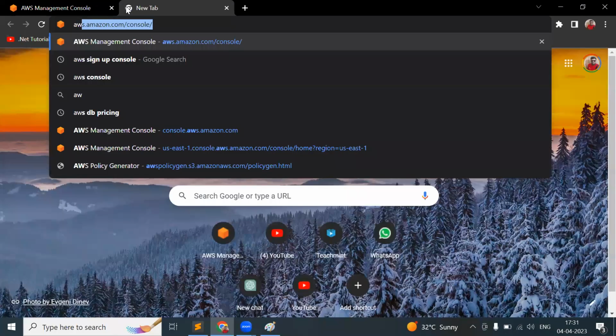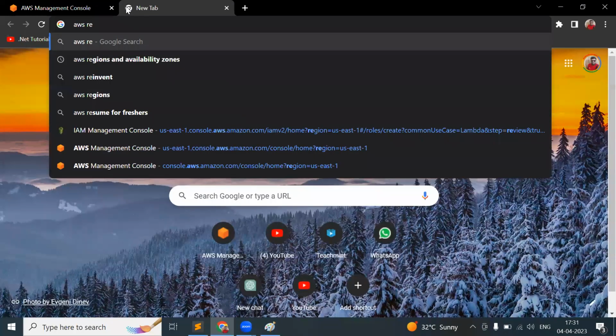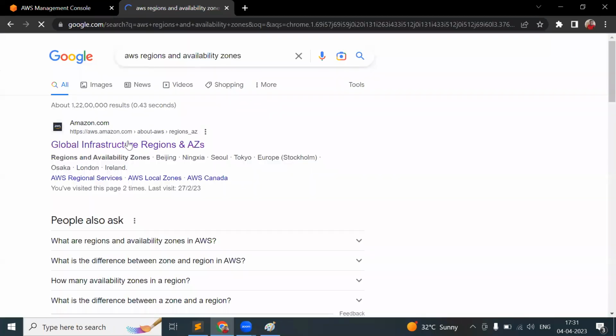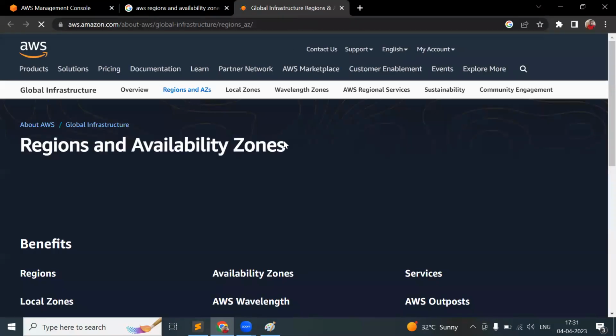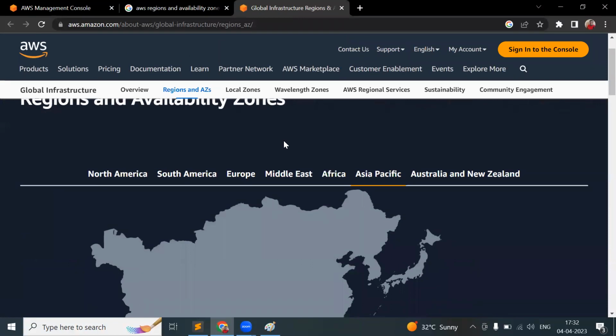Let's see here. I'll go for AWS regions and availability zones. There is clear documentation for AWS. That is the reason everyone is preferring AWS. The documentation and the steps will be very clear, it is more secure, the customer service is very good, and it offers n number of services compared to other cloud providers.